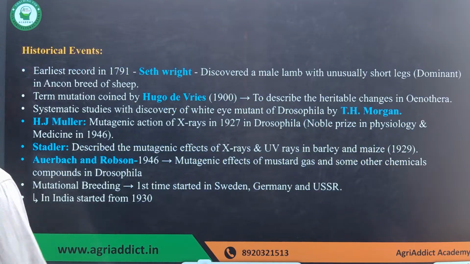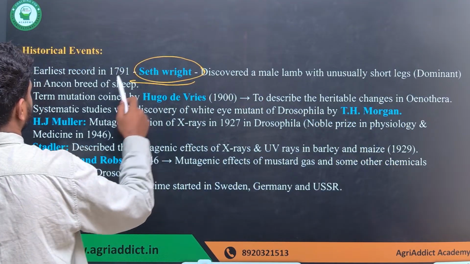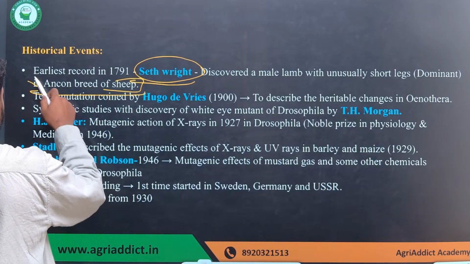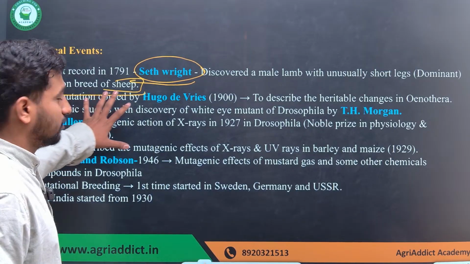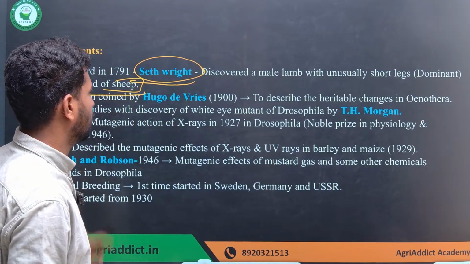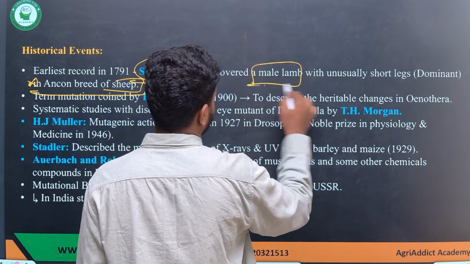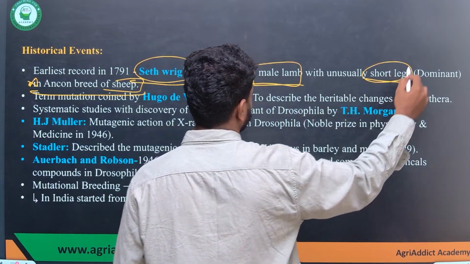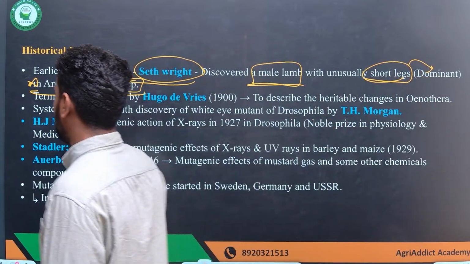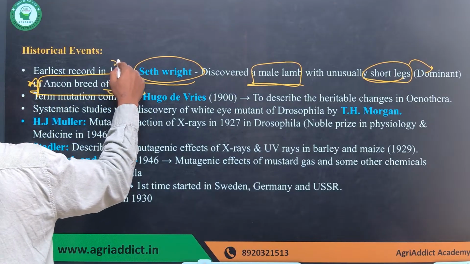Now the historical events. It was by Seth Wright. The first record of a mutation was discovered in a male lamb which had unusually short legs, which was dominant in nature. It was in the Ancon breed of sheep. Remember this point, this is important.